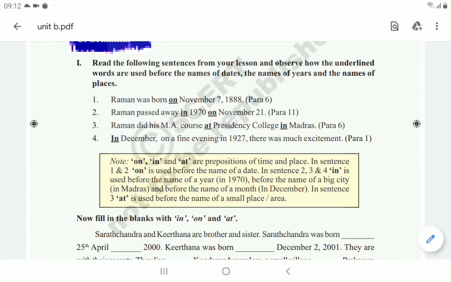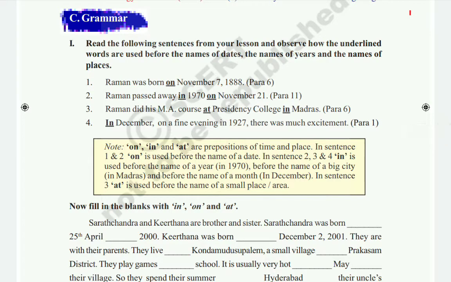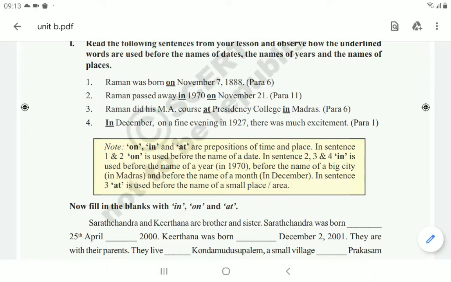Here a note is given, you can see this note also. Note, children: on, in and at are prepositions of time and place. This means before a time and before any place we can use on, in, at. Here four sentences are given. If you observe the first sentence, Raman was born on November 7th, 1888. So on is used before November 7th, which is a particular time.